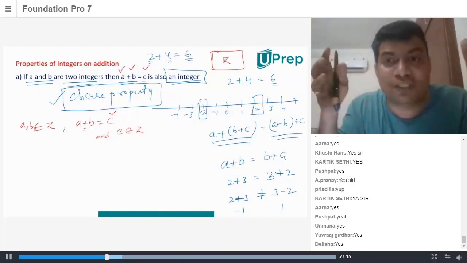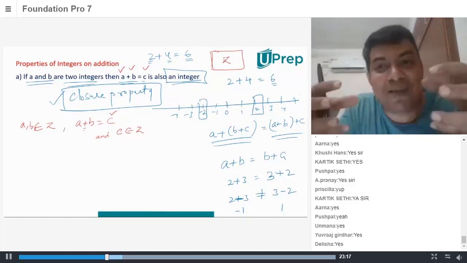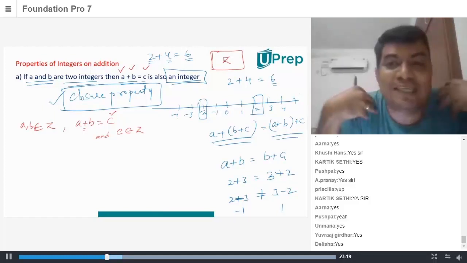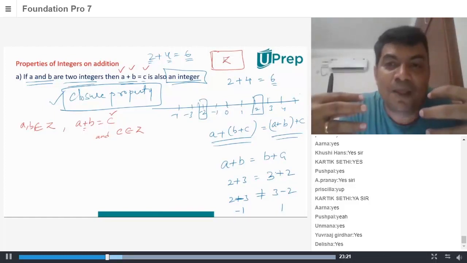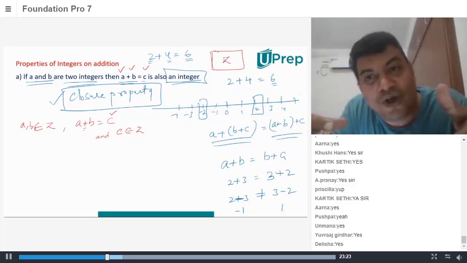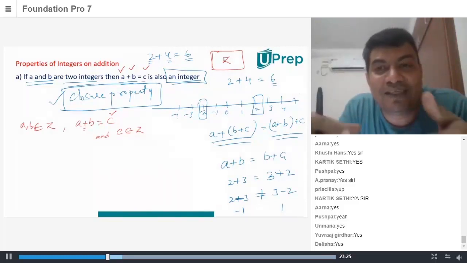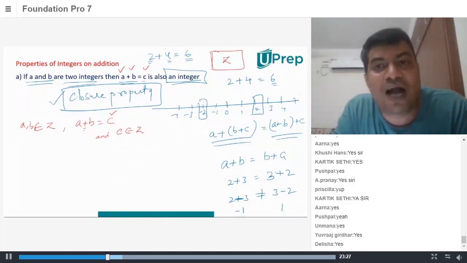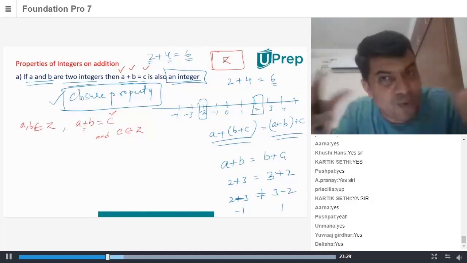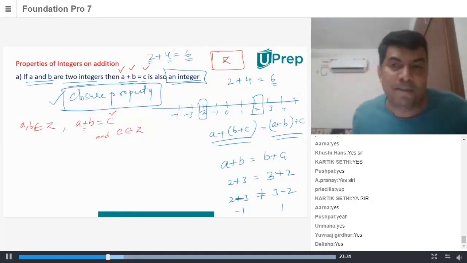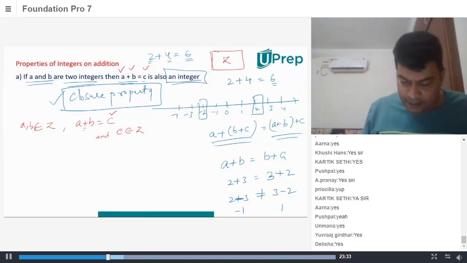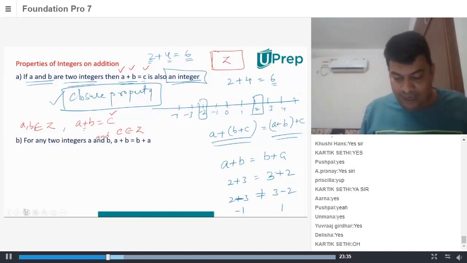When we say closed family, say you have a family name, for example, my family name is Akula, right? My children also have the same name, they're also Akula. So it's a closed family. That's how we remember closure property. Make sense? Brilliant.